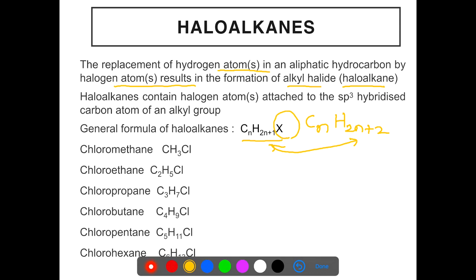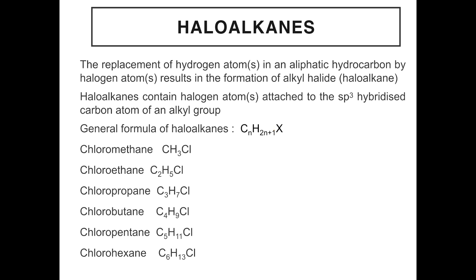The different members in the homologous series of haloalkanes are chloromethane having formula CH3Cl, one carbon atom, chloroethane having formula C2H5Cl, two carbon atoms, chloropropane having formula C3H7Cl, chlorobutane having formula C4H9Cl, chloropentane having formula C5H11Cl, and chlorohexane having formula C6H13Cl.